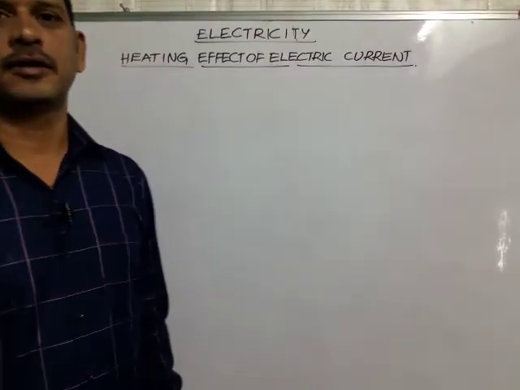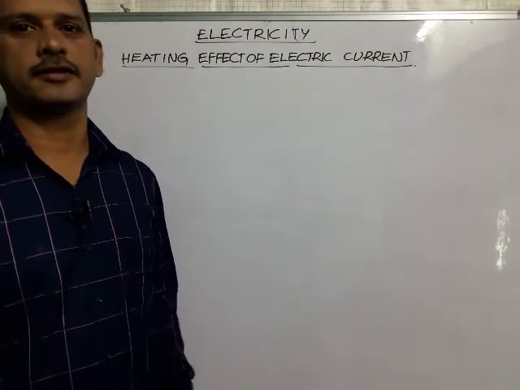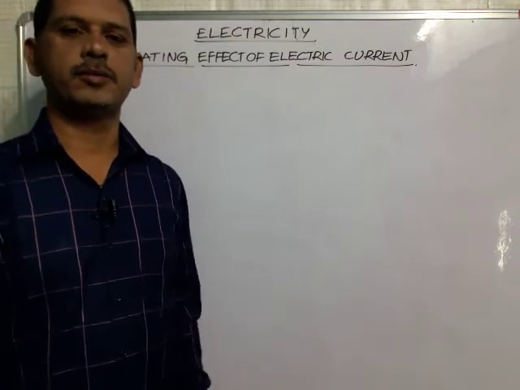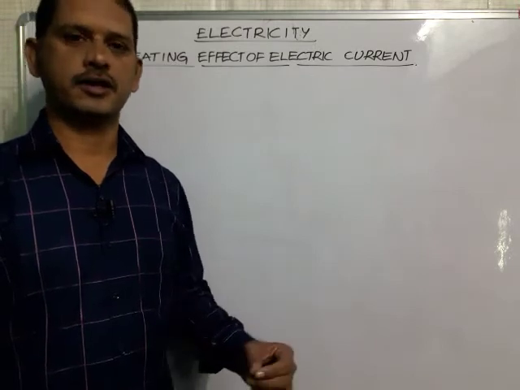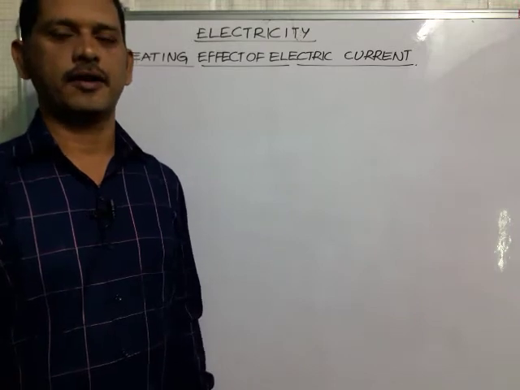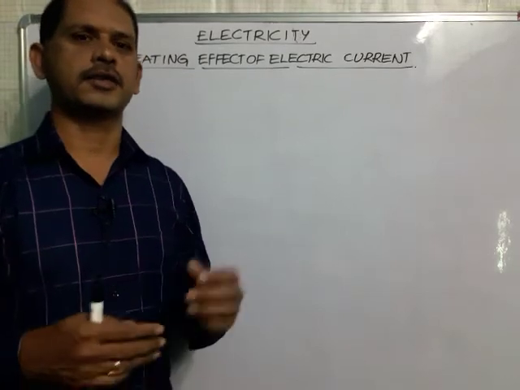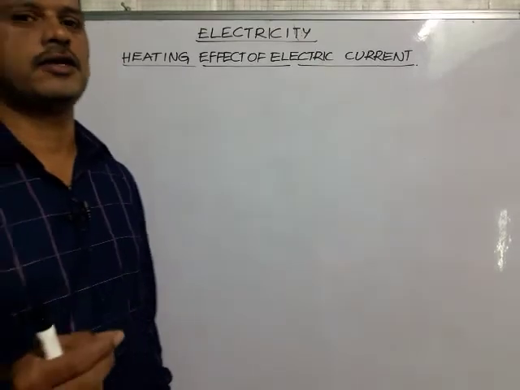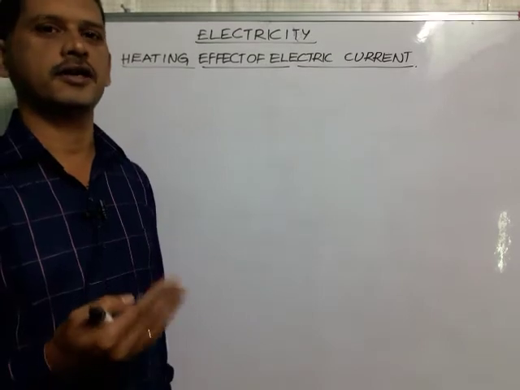Good morning. Today we are going to discuss the heating effect of electric current. It means when electric current passes through a conductor, some heat energy is produced. For example, consider a conducting wire connected to the two terminals of a battery or a cell. After some time, if you touch the wire, you can feel some hotness. Why? Because electric current is passing through it and heat energy is produced.